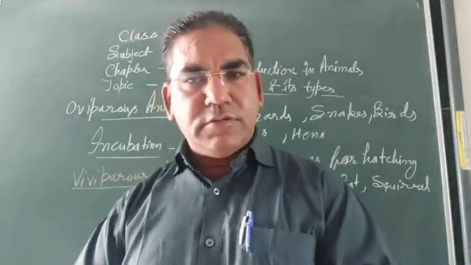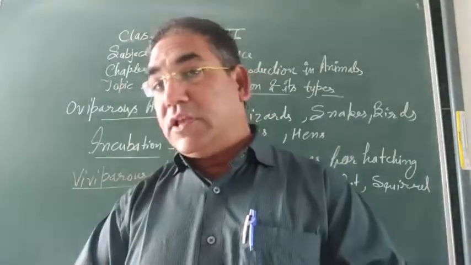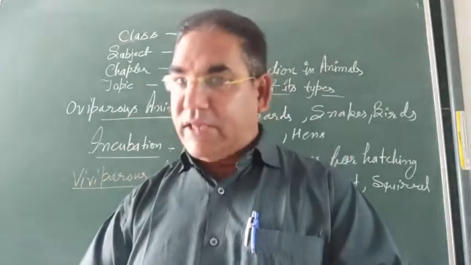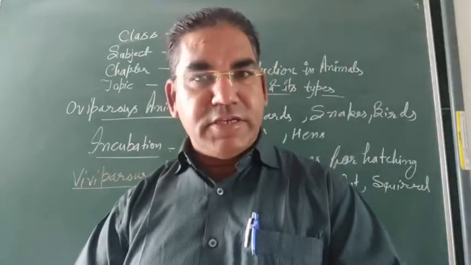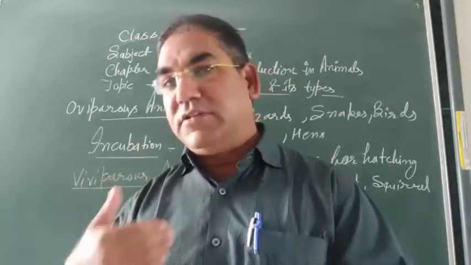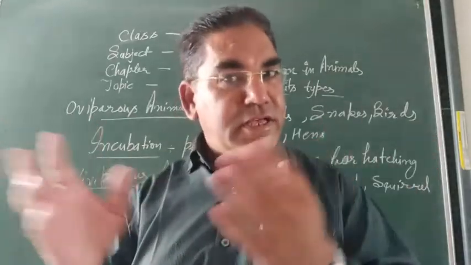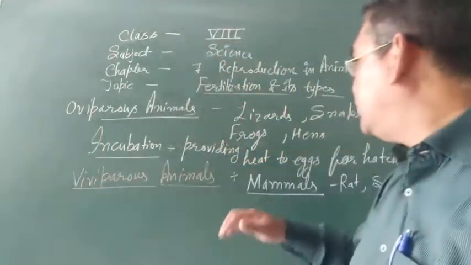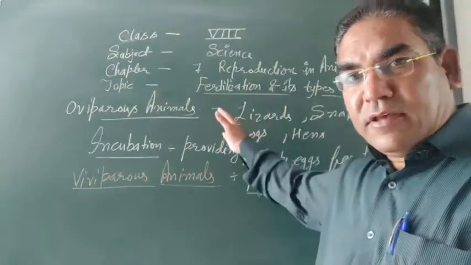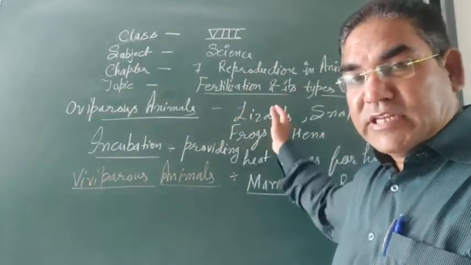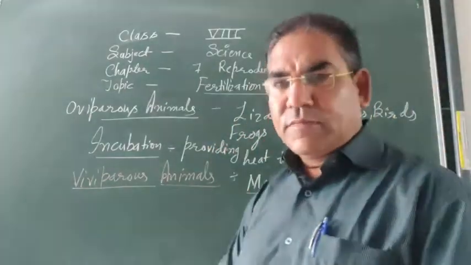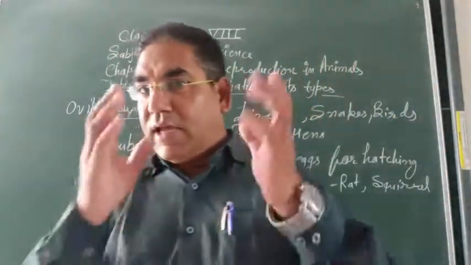As you look around, there are a number of animals that lay their eggs, and these eggs are fertilized eggs. Examples we can say: lizards, snakes, birds, hen, frog, amphibians.